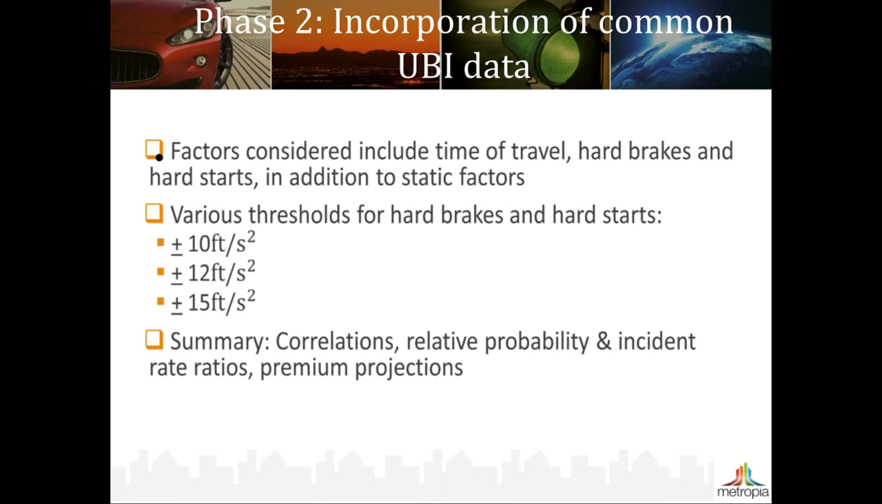During phase 2 of the analysis, we incorporate GPS data commonly used by insurers that currently offer UBI programs, such as time of travel, hard brakes, and hard starts. We tried different thresholds for defining hard brakes and hard starts. We follow the same structure by first performing correlation analysis, followed by various regression models. We report relative probability and incident rate ratios, and then illustrate the premiums.